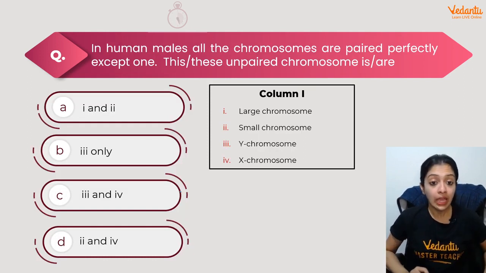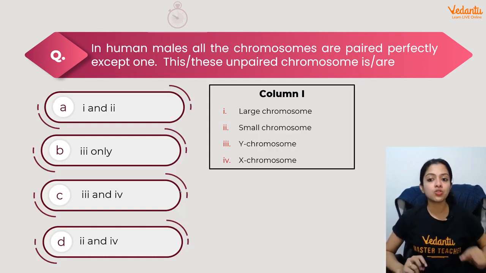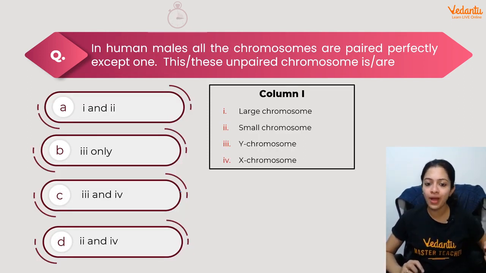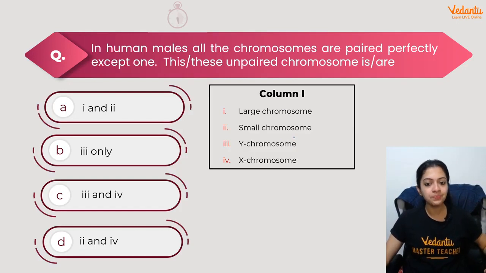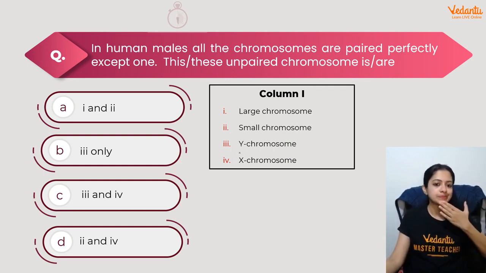Now, next one. In human males, all the chromosomes are paired perfectly except one. What are they? Pick them from the box given here to you. Large chromosome, small chromosome, Y chromosome, X chromosome. Would it be 1 and 2, 3 only, 3 and 4, or 2 and 4? What do you think?